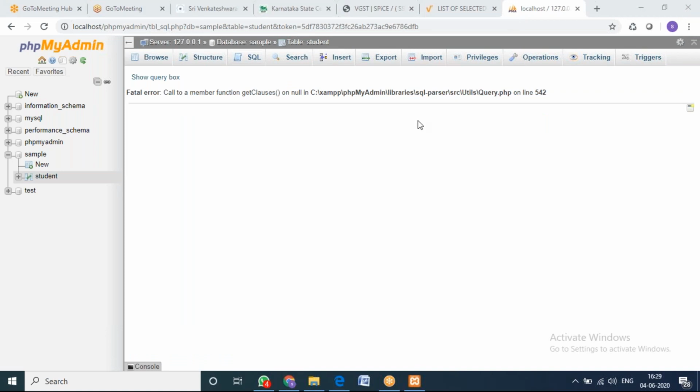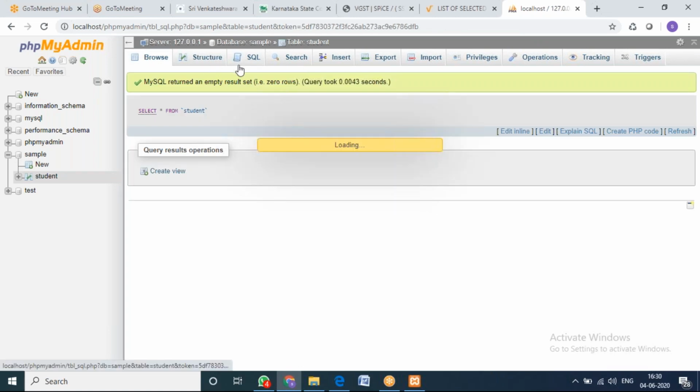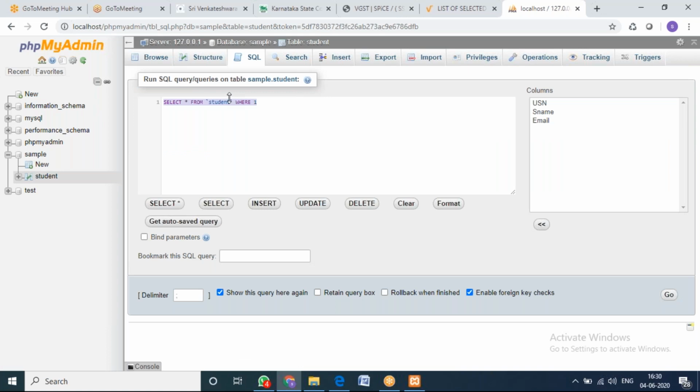Okay, now you can see here. If you get any error, it will come like this. So what is the error it is telling? Call to a member function getClasses on null. So there is some error in your syntax. So why is there an error? I'll just go back to my syntax again. See, the best part of the XAMPP server, why we are suggesting it, is that whenever you are typing some syntax, it shows the information here. So that's why we are selecting it, right? So why it is not showing us the description, we'll see.